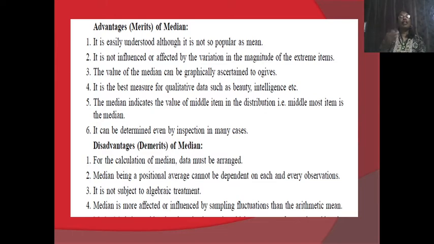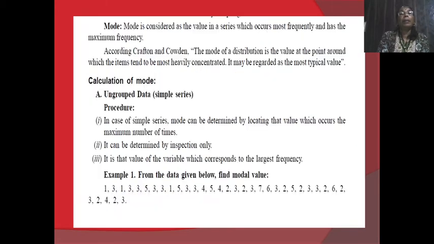Means the median value changes. Therefore, the median is more influenced by sampling fluctuation. Such a type of fluctuation we can't see in the arithmetic mean. However many observations may be present, all their values are directly taken into the calculation, that is nothing but a summation of values. But the median is calculated by position, therefore it is influenced: if sampling fluctuation takes place, then definitely it affects the median value.